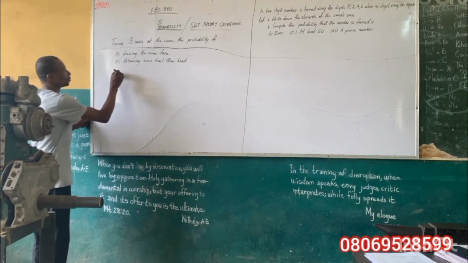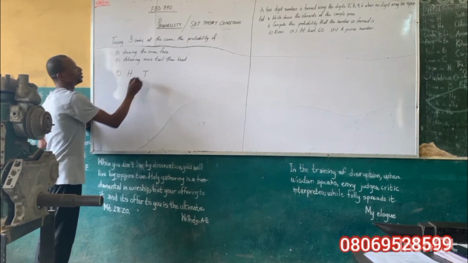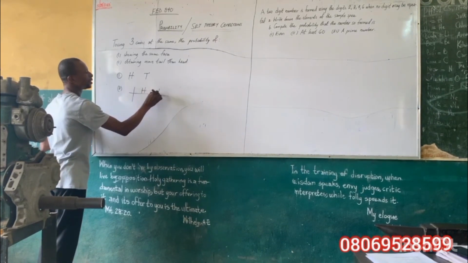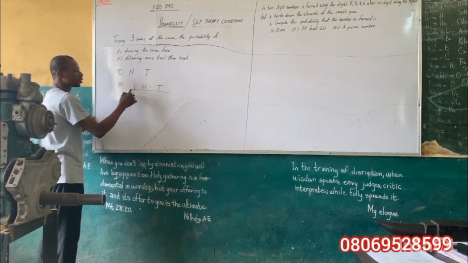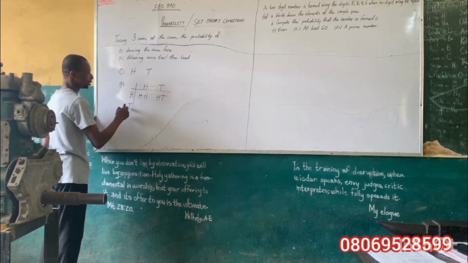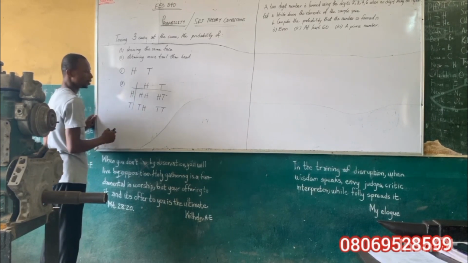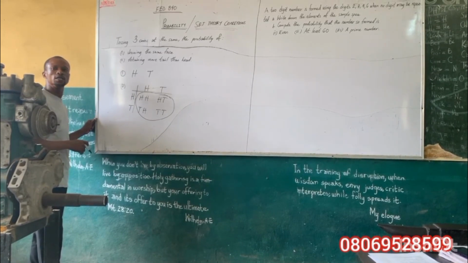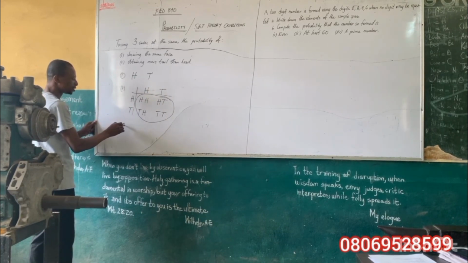Let's take it like this. If it is 1 coin tossed once, it will be head and tail. If it is tossed twice, we draw a table, we make head, tail on the horizontal and head, tail on the vertical, so that we can now connect. Head to head will become head, head. Head to tail will become head, tail. Tail to head will become tail, head. And tail to tail will become tail, tail. So the inside is what we are making use of. So we have 4 elements that make up the probability, and here we have 2. Now if it is 3, what do we do?